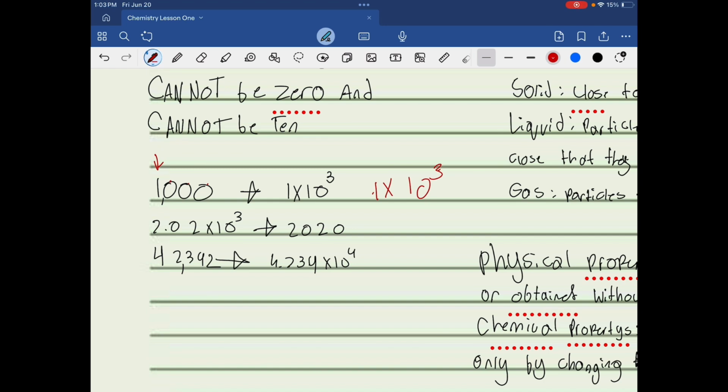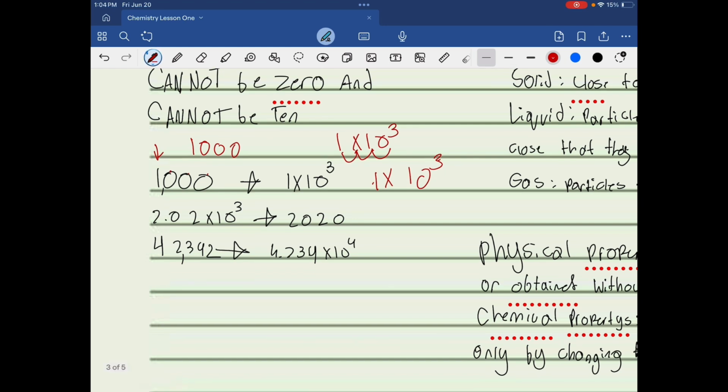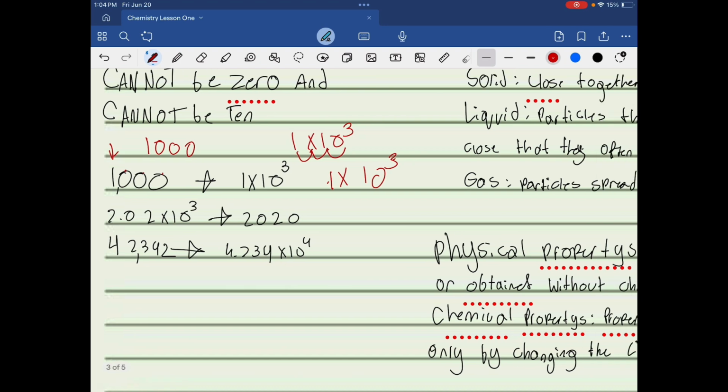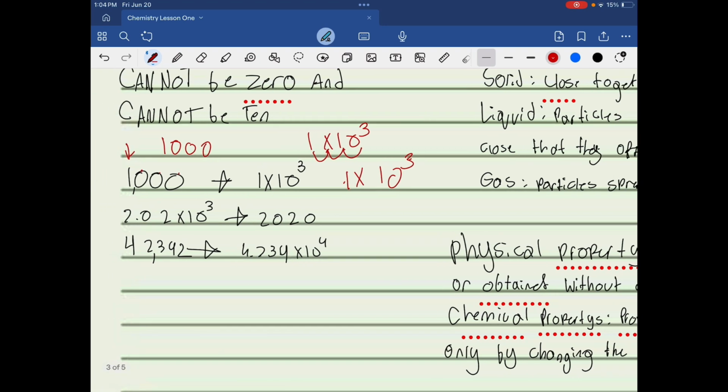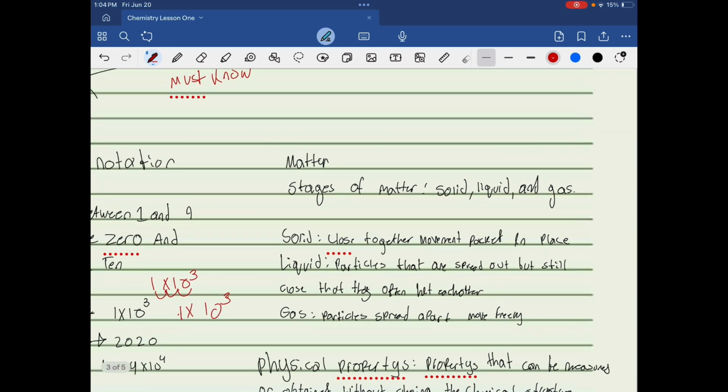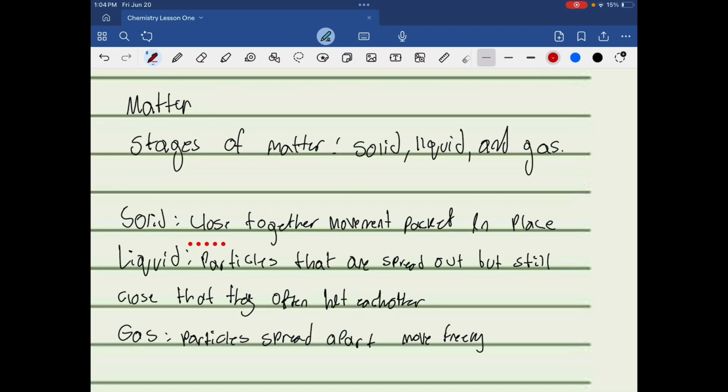And now let's check it. So 1 times 10 to the third means we'll move it 3 times. 1, 10, 2, 100, 3, 1,000. So that means 1,000 is 1 times 10 to the third. You can try these two on your own, but this was just a quick, simple explanation of scientific notation because I already assume you know about it.